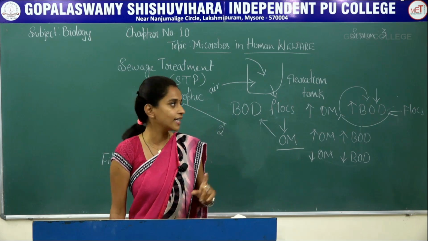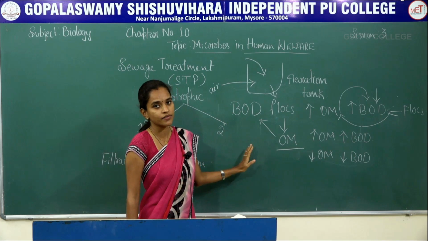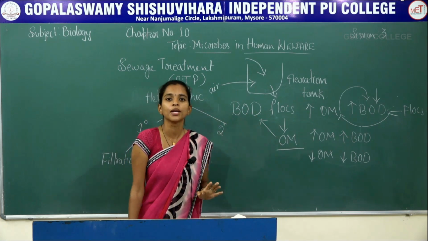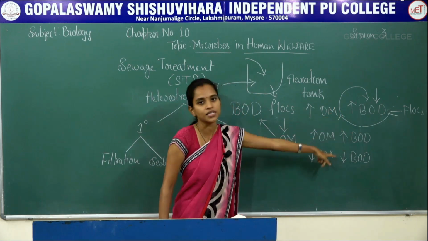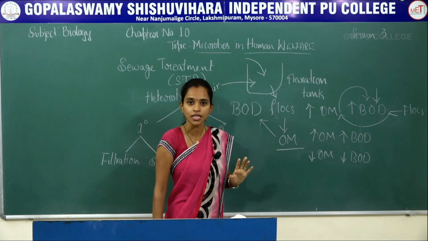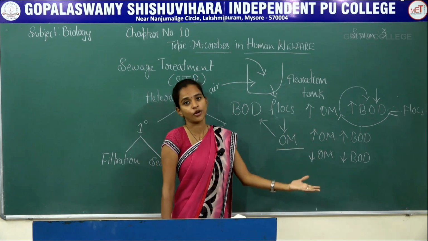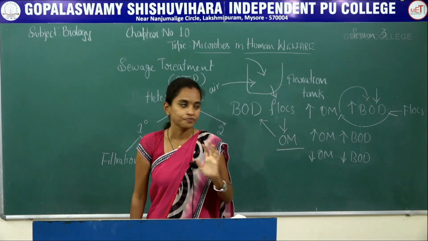If not, it means the organic matter is very high, as well as the BOD. If the BOD is very high, it is not good for consumption, nor for aquatic animals to survive, because there is a demand for oxygen and oxygen is very little in that type of water.